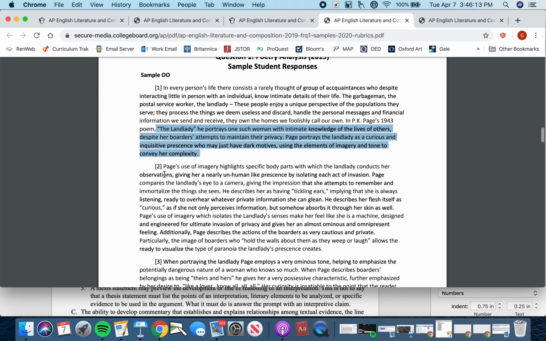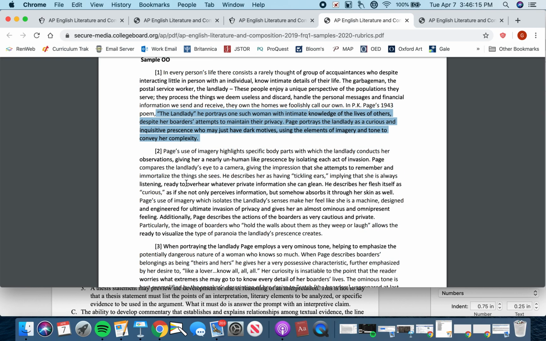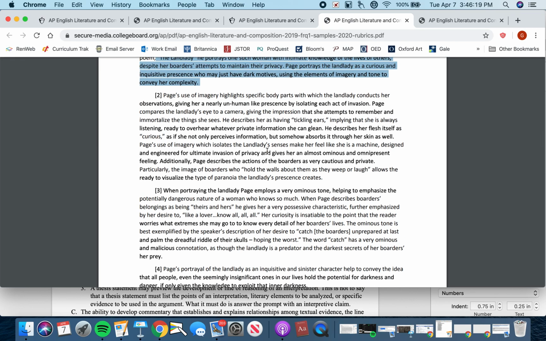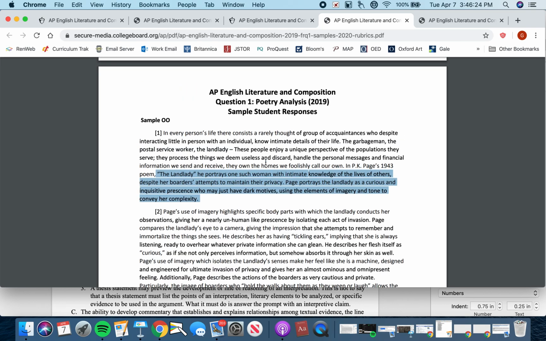But does it develop an interpretive assertion? Does it offer evidence and commentary? Yeah. Okay, so it got a fine grade from the graders on the 2019 exam.